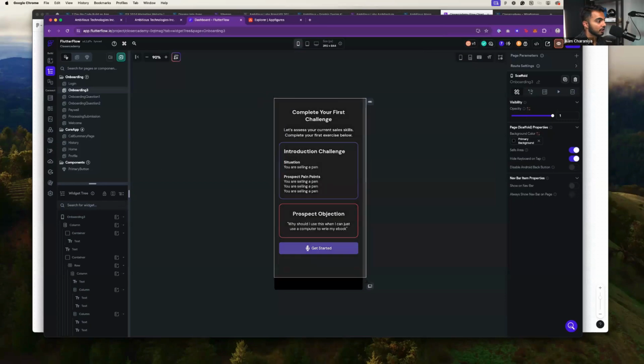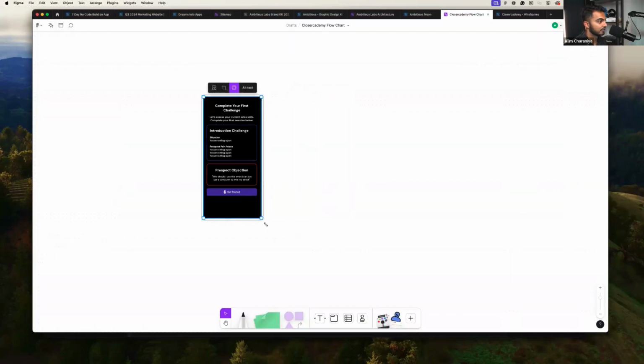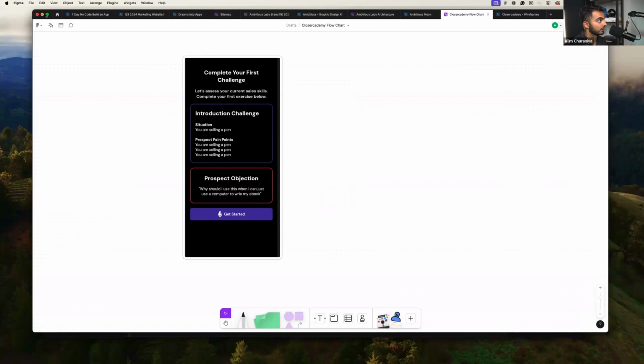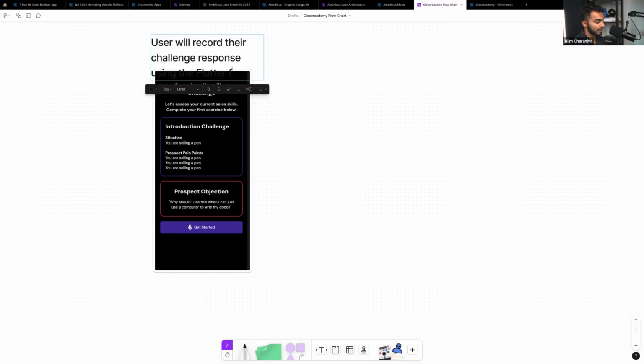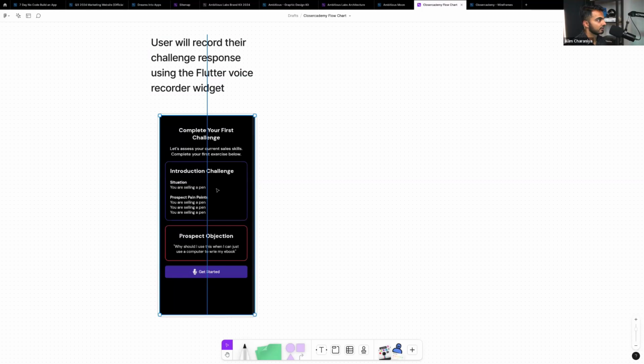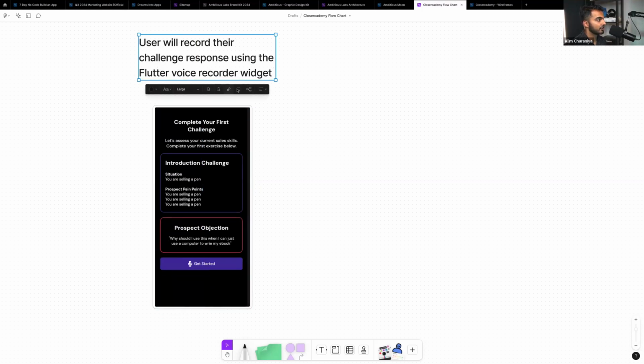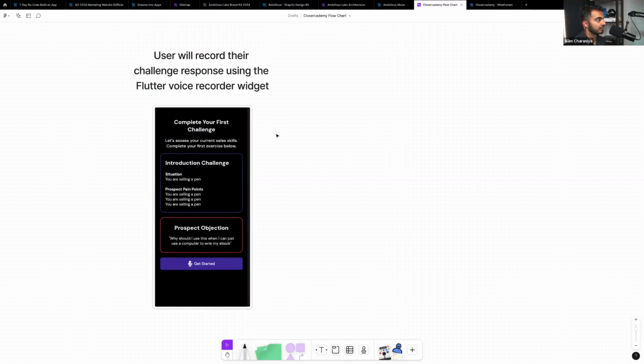So essentially, we are going to have this screen. I'm going to go full screen here. A user is going to use this screen. User will record their challenge response using the Flutter voice recorder widget. I know you can't see that, sorry. And that widget exists. We've seen it in FlutterFlow.